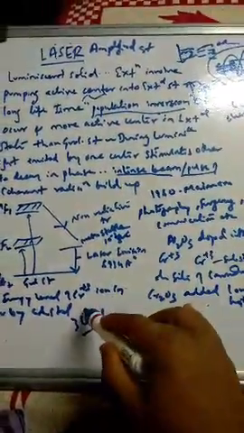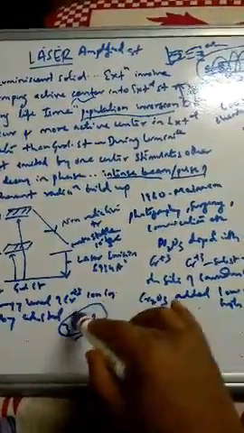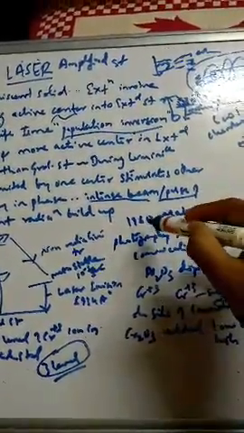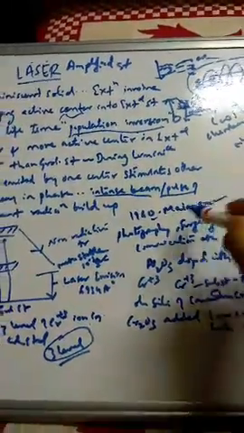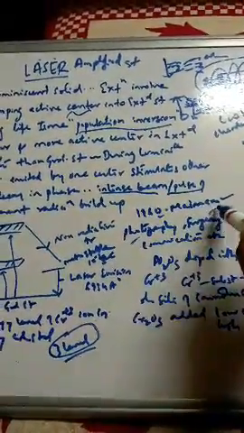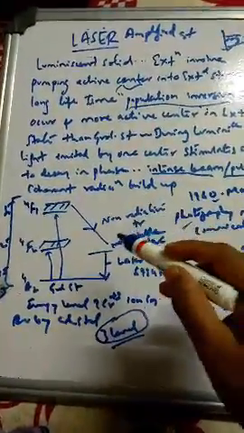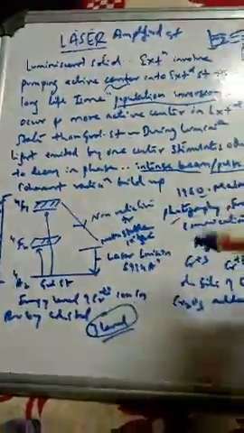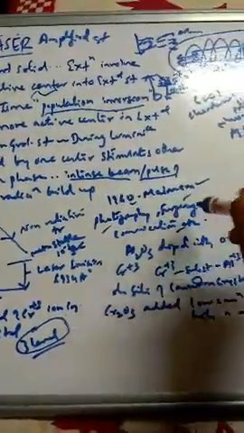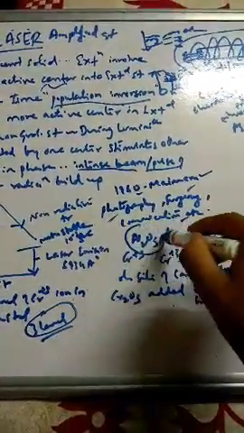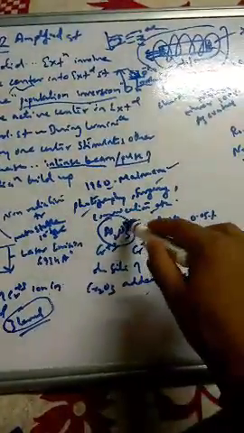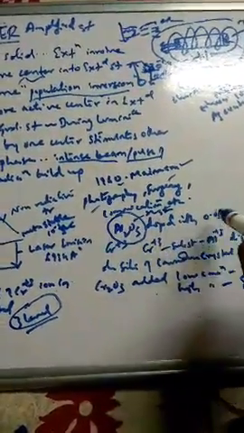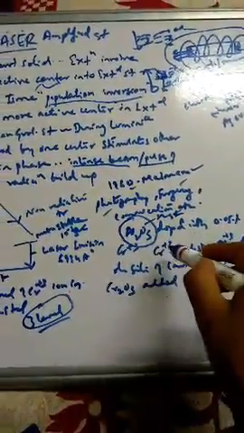It is called a 3-level laser, the ruby laser. It was discovered in 1960 by Maiman. It is used in photography, surgery, communication, etc. So what is this ruby laser? A 3-level laser, with levels E1, E2 and E3. Here you can see the host material is aluminum oxide, Al2O3, which is doped with 0.05% of chromium, Cr plus 3.